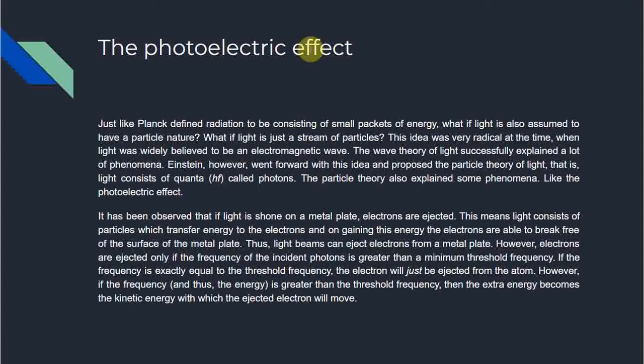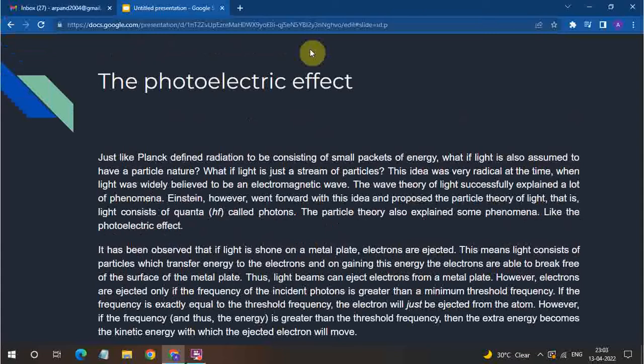So there are a few things which the wave theory of light could not explain.